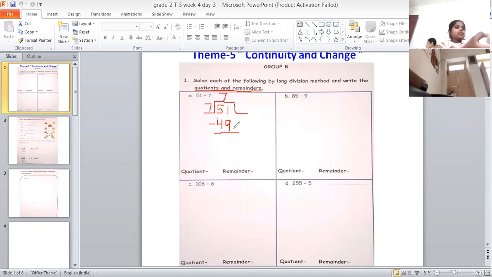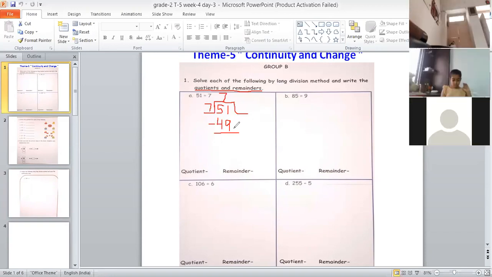Yes, ma'am. Possible, ma'am. Okay. Tell me 1 minus 9. 8, ma'am. Bilvika, listen to the question carefully. We cannot take away a big number from the smaller one. How can you take away 9 from 1?